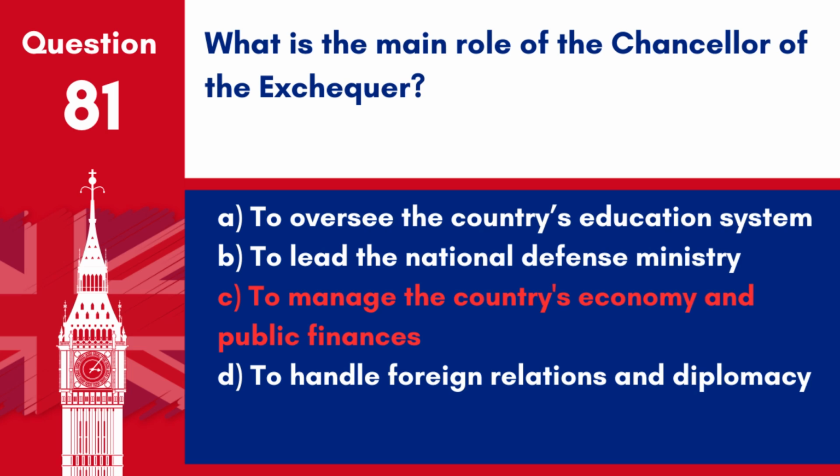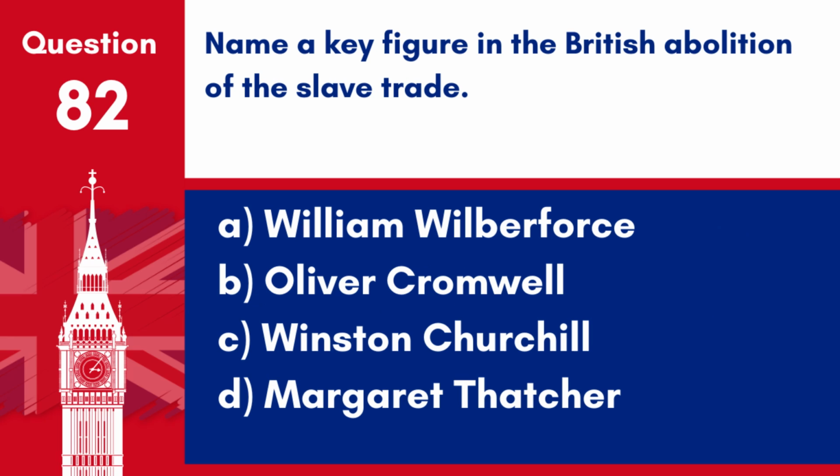Answer: C. To manage the country's economy and public finances. The main role of the Chancellor of the Exchequer is to manage the country's economy and public finances. Question 82. Name a key figure in the British abolition of the slave trade. A. William Wilberforce. B. Oliver Cromwell. C. Winston Churchill. D. Margaret Thatcher. Answer: A. William Wilberforce. William Wilberforce was a key figure in the British abolition of the slave trade.